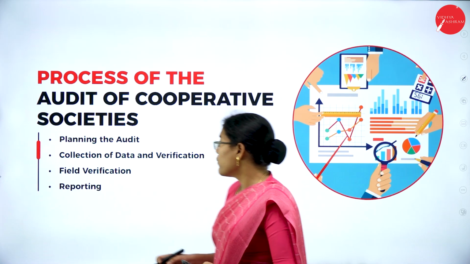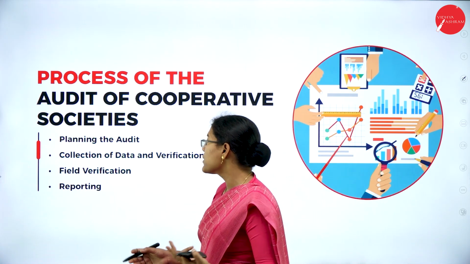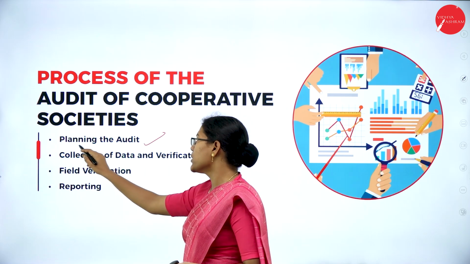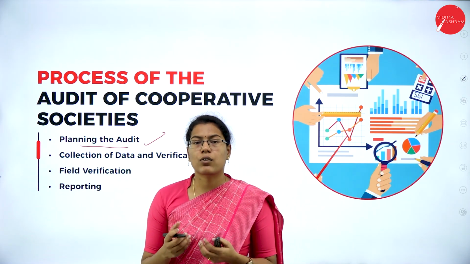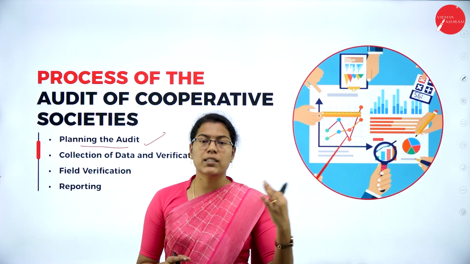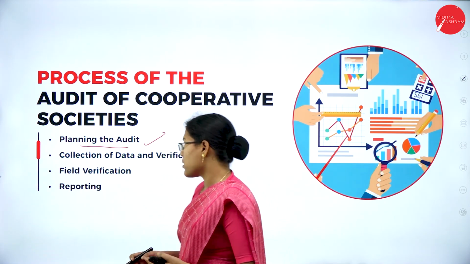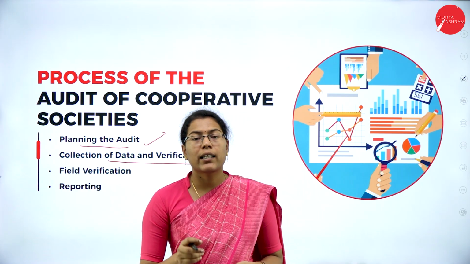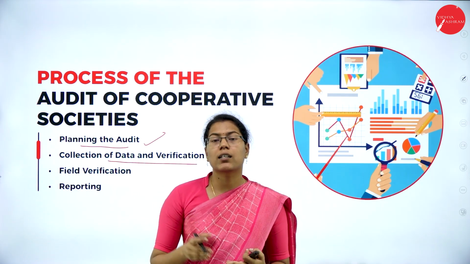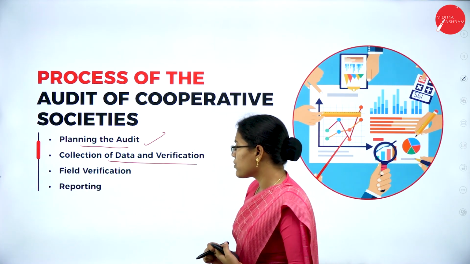The process for auditing cooperative societies is similar to other entities, which includes planning the audit. Here planning the audit means the auditor concentrates on what areas are to be covered, maybe some asset purchases or the loans provided to the members, etc. Then the collection of data and verification is done by collecting the vouchers, bank statements and consent documents, and also the financial records of these cooperative societies.